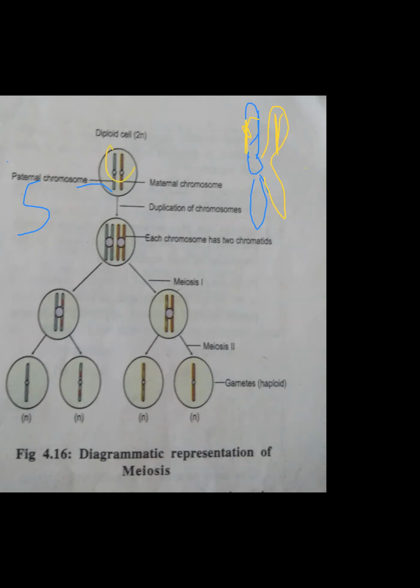Each chromosome now has 2 chromatids. यहाँ पे कितने थे? They were having only 1 chromatid. Here you can see each chromosome is having 2 chromatids. Got it? Now meiosis में क्या होता है? What happened in meiosis, that is during prophase? Prophase में genetic material का exchange होता है. You can see the change in color. That is, some part of this chromosome is present here and some is present here.